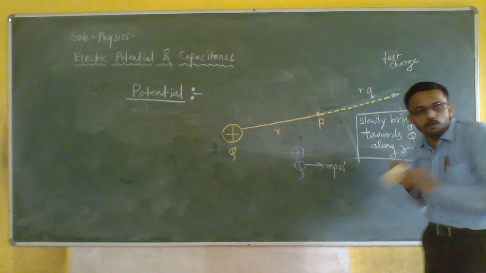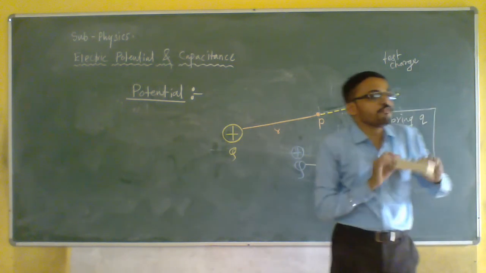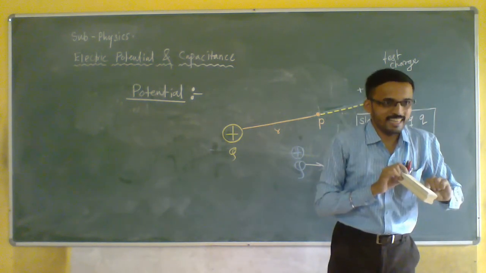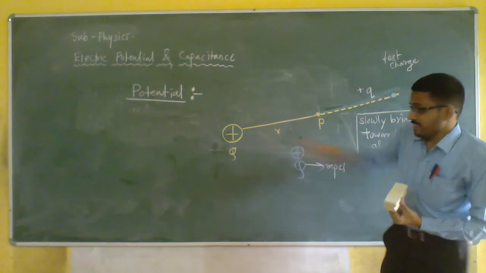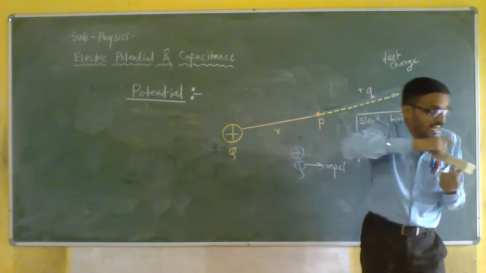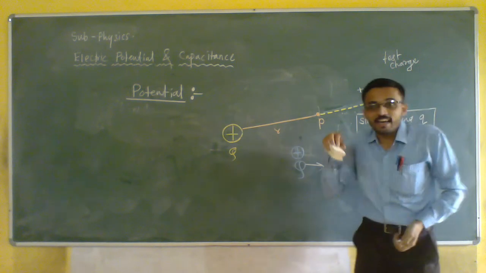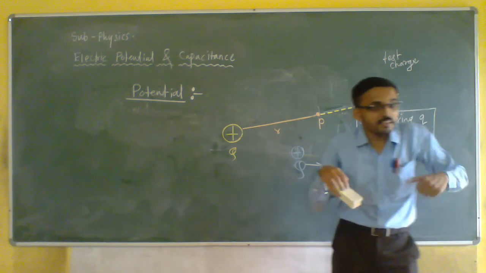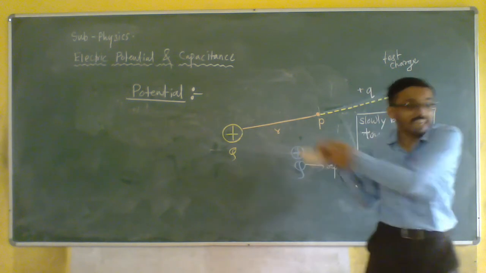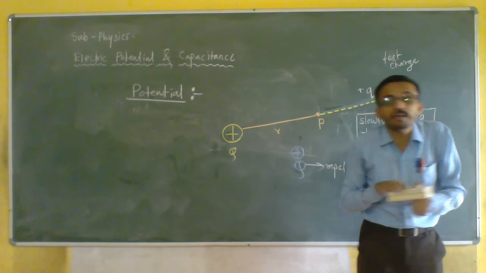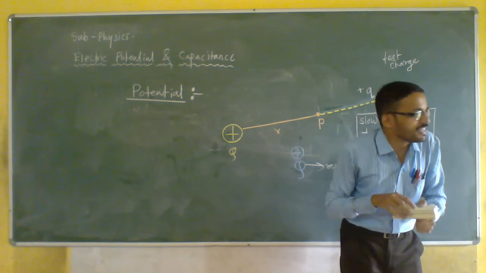Suppose I have to move it with uniform velocity. But once this is charged, it will repel my charge, no? So somewhere I have to apply some more force against that charge. Means it will get repelled. Are you getting my point?